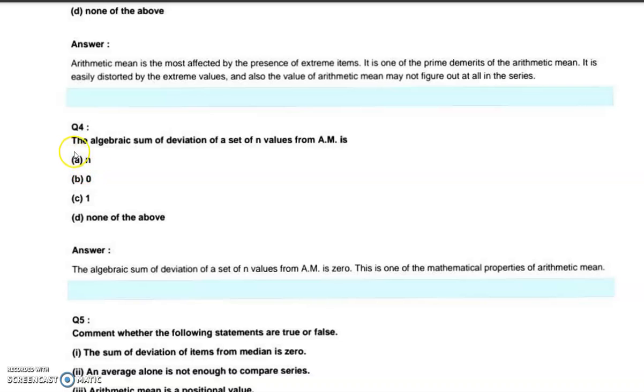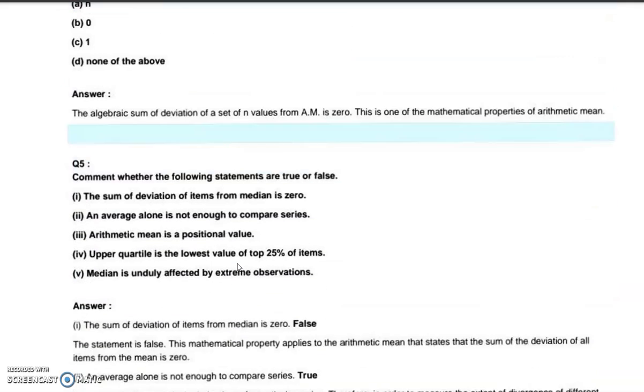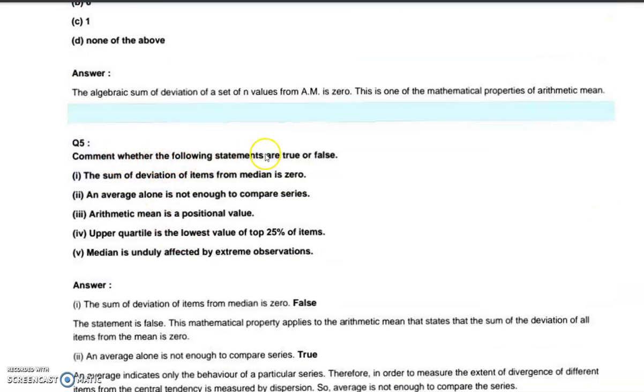Then next one, the algebraic sum of deviations of a set of n values from the AM is n, 0, 1, or none of the above. The answer is 0. The algebraic sum of deviations of a set of n values from the arithmetic mean is 0. Now comment whether the statements are true or false. The sum of deviations of items from median is 0. The answer is false.